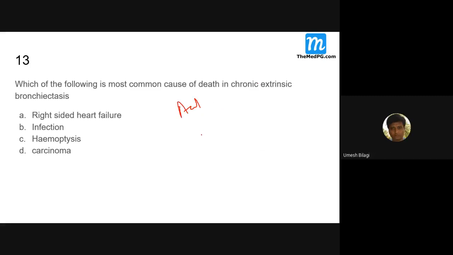There are acute and chronic cor pulmonale. Acute cor pulmonale is more often secondary to pulmonary thromboembolism. Massive pulmonary thromboembolism can cause acute right heart failure. In chronic, COPD and extensive bronchitis will cause cor pulmonale. That is chronic, with or without RVH.